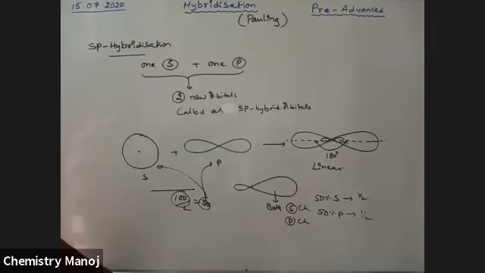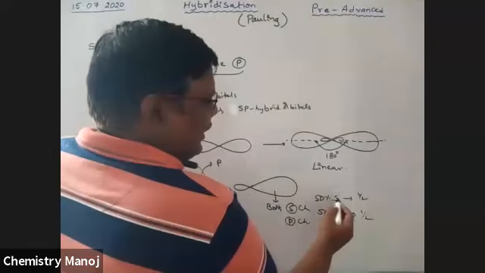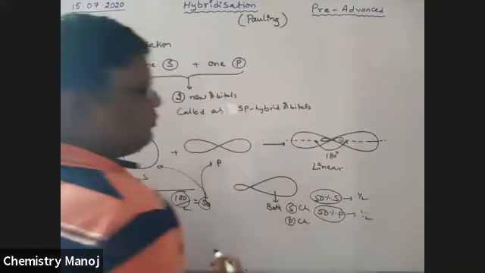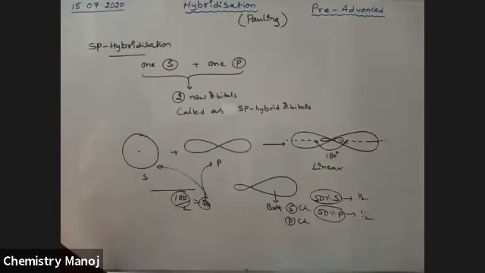This is very, very important. In sp hybridization, the S percentage is 50 and the P percentage is also 50.